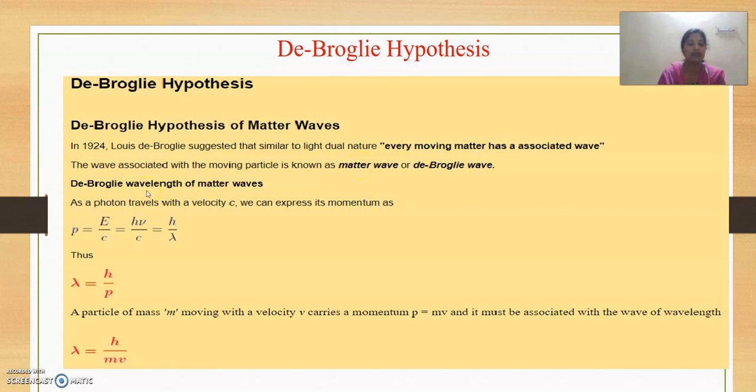Now this is the equation for the de Broglie wavelength. P is the momentum here. This is the relation between the velocity c and p. So p equals E by c, and E equals h nu, and nu by c is expressed as 1 by lambda. So lambda equals h by p, where m is the mass of the particle moving with velocity v. So p is equal to mv. So lambda equals h by mv is called the de Broglie wavelength.